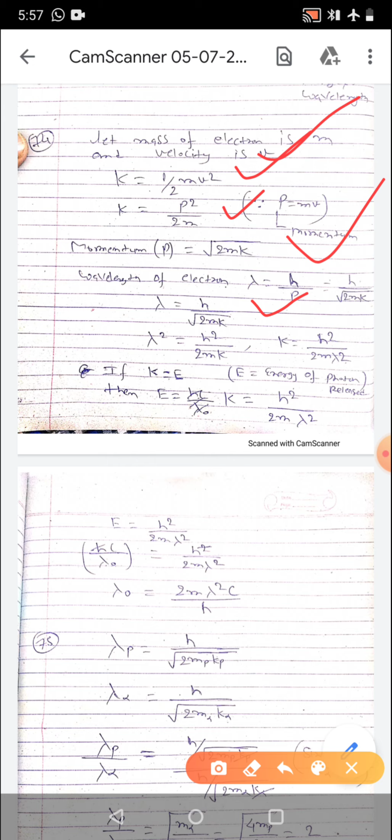Squaring both the sides, we can write in the form of kinetic energy. If kinetic energy and energy of photon are the same, if you compare these two, you will get K is equal to h square upon 2m lambda square. So E is equal to h square upon 2m lambda square. If you compare with hc by lambda 0, lambda 0 you can write as 2m lambda square c upon h, right? So that is option A.